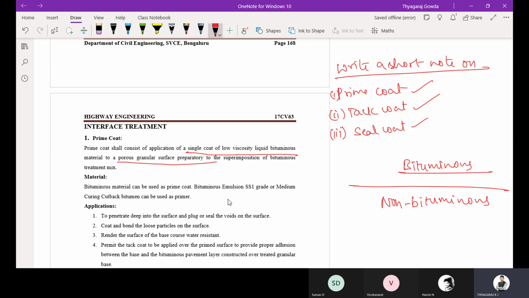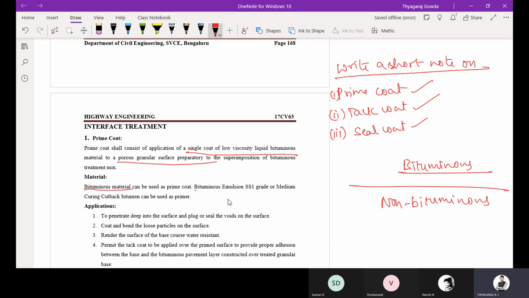Then what are the materials we are going to consider? The bituminous material of low viscosity can be utilized in this prime coat.